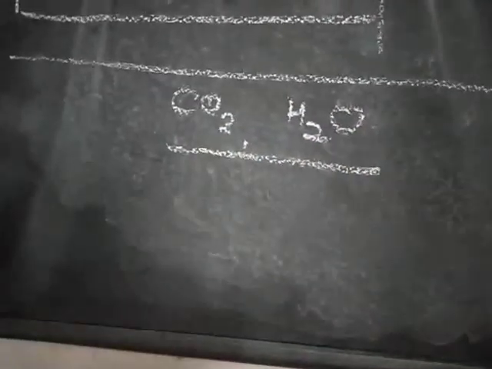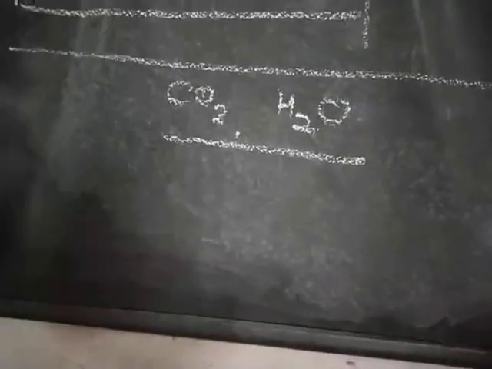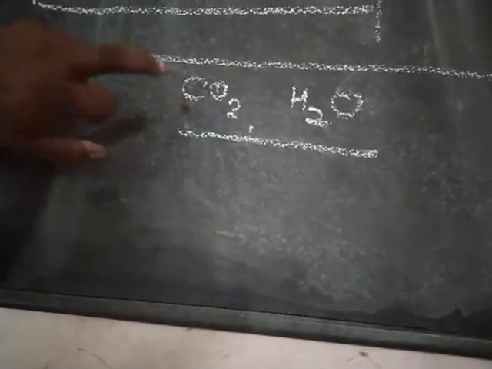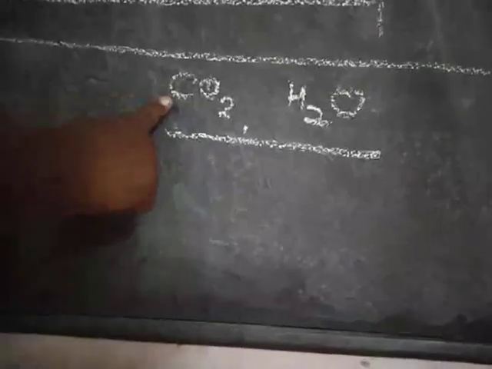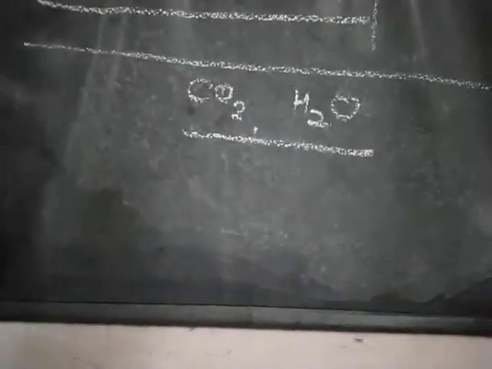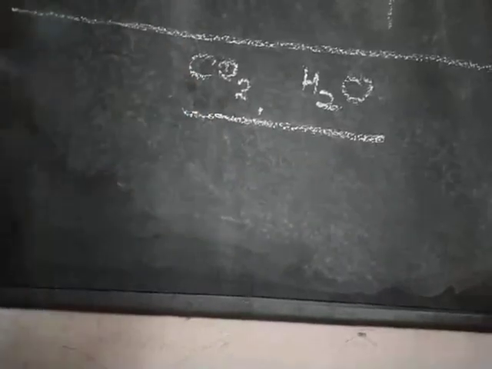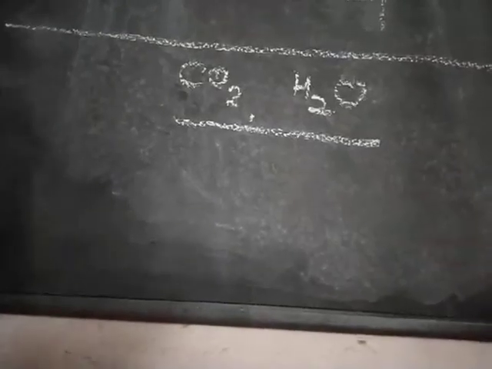Before finding it, first we should know the mass number of each individual atom. Here carbon, and how many oxygen atoms are present? 2 oxygen atoms. So we have to add the mass numbers of the individual atoms present in the given molecule or compound, and we will get the molecular mass. If we use grams, that is called gram molecular mass.